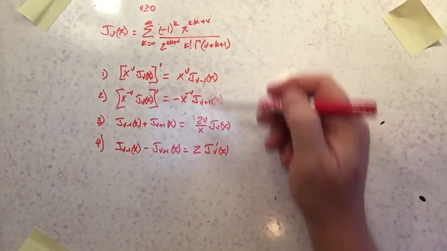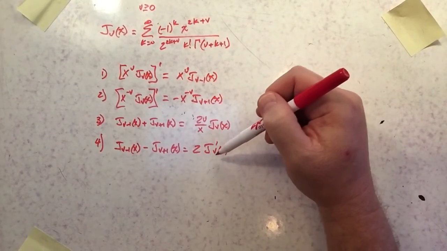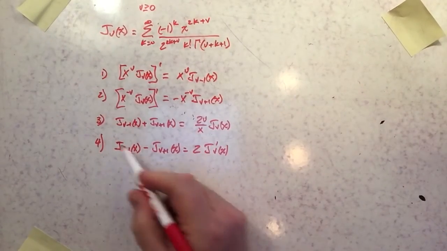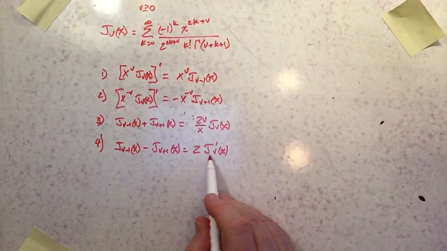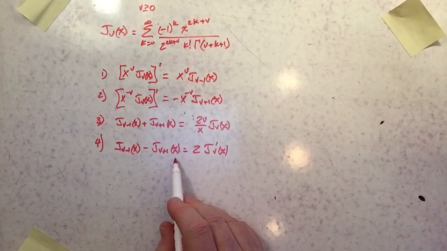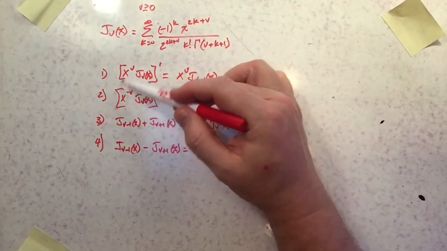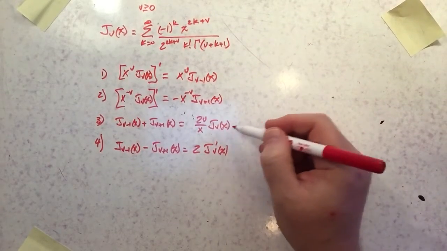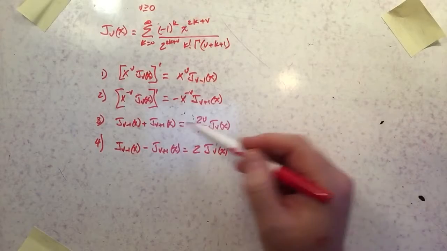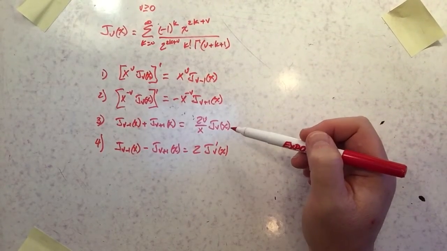Okay, these relationships, at least the first, second, and fourth, can all also be turned into integral relationships. I can simply integrate both sides, and then this jv of x is equal to the integral of these dx. Same thing here and here. I can remove these derivatives by integrating, and then it's equal to the integral of the other side. This one doesn't really have an integral relationship because you integrate both sides, and it just changes it from its current relationship into an integral relationship, right?